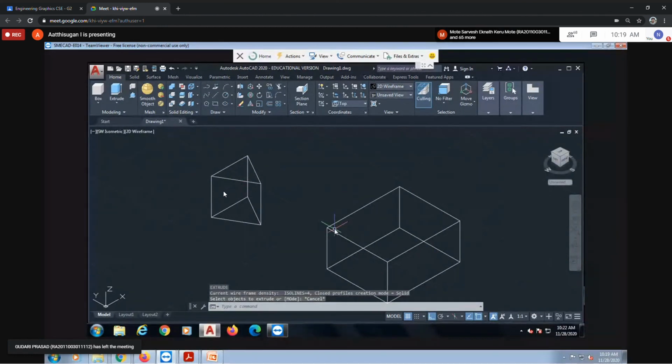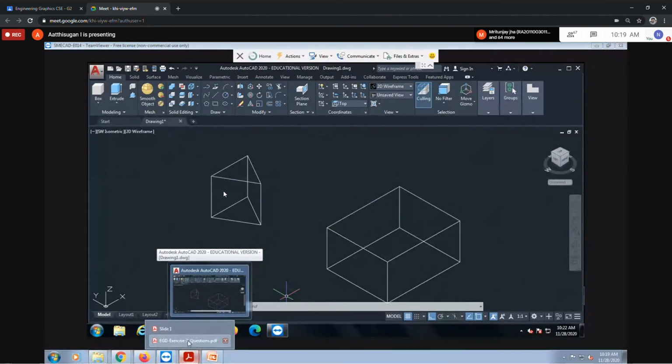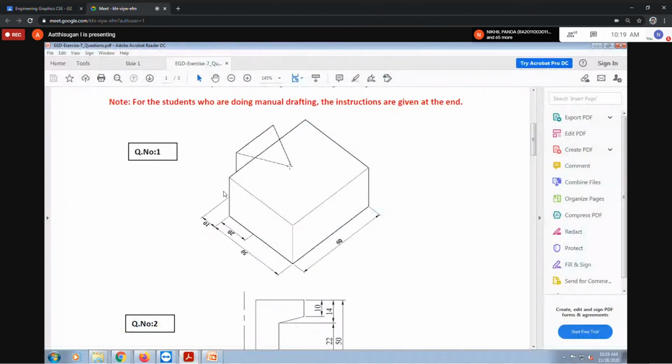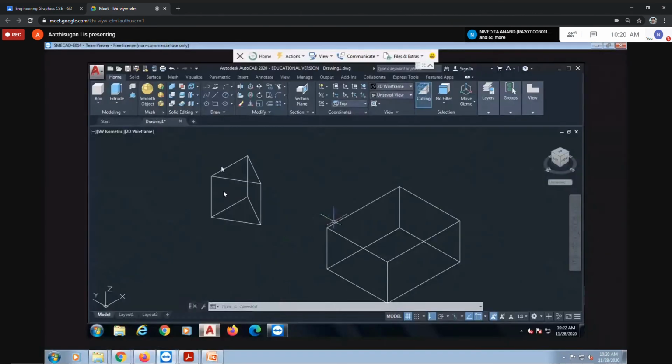Next, I'm going to move this, so I'm using the move command. I want to move into mid position. Imagine the given question is 20 mm inside, 20 from here to here. For that, I'm going to draw one line from the midpoint of this triangle, from here to here, for 20.